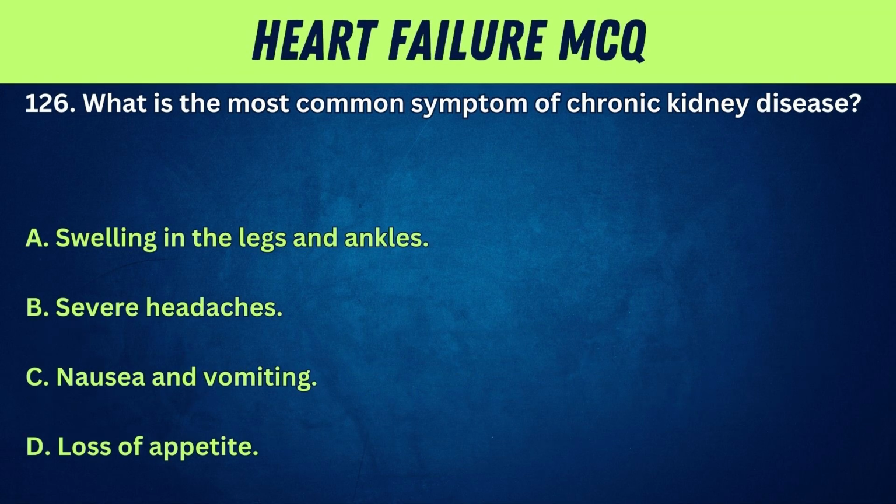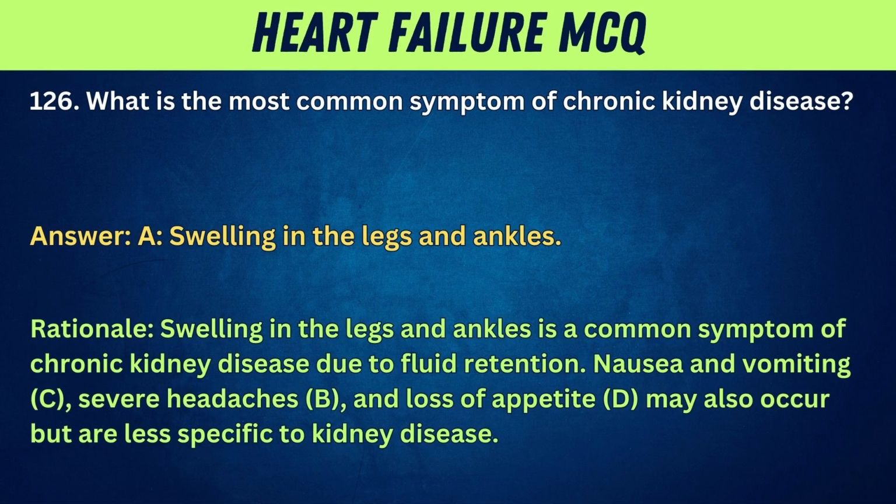What is the most common symptom of chronic kidney disease? A. Swelling in the legs and ankles. B. Severe headaches. C. Nausea and vomiting. D. Loss of appetite. Answer: A. Swelling in the legs and ankles. Rationale: Swelling in the legs and ankles is a common symptom of chronic kidney disease due to fluid retention.